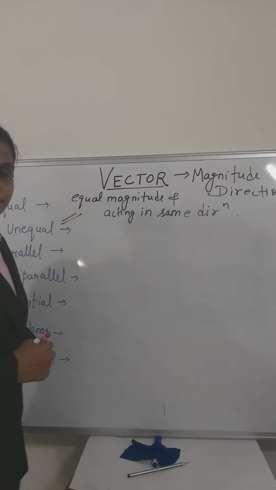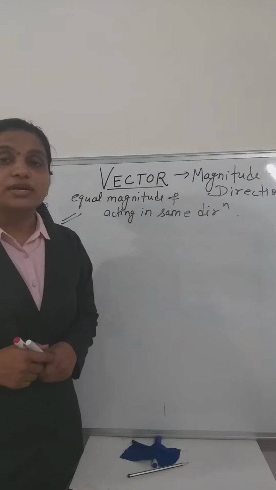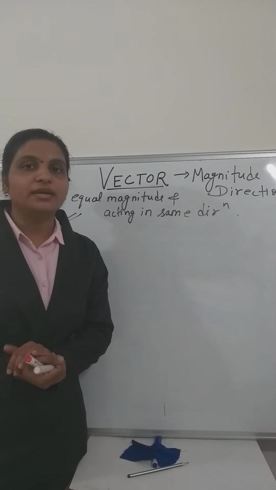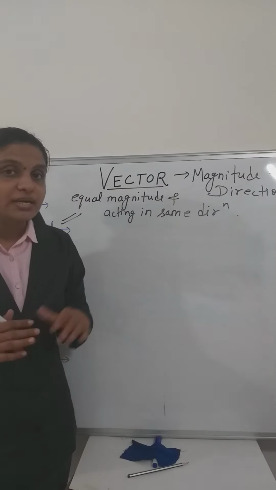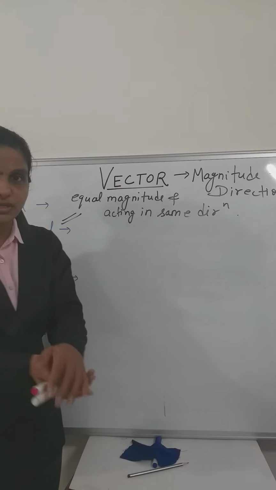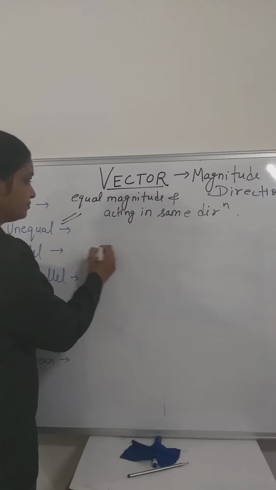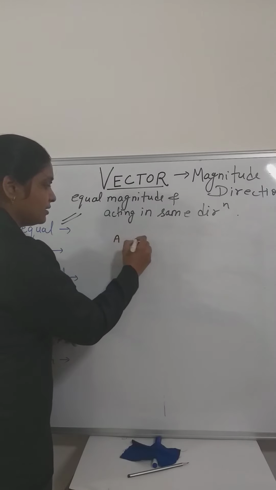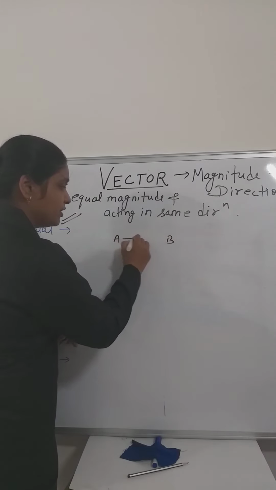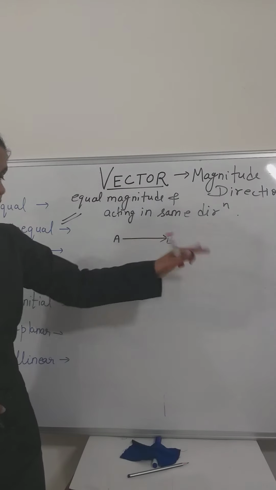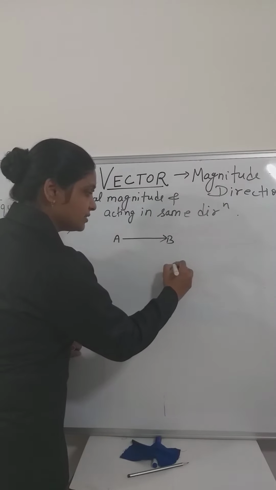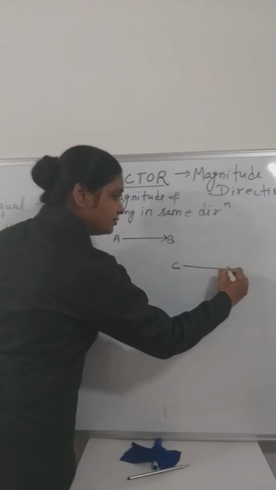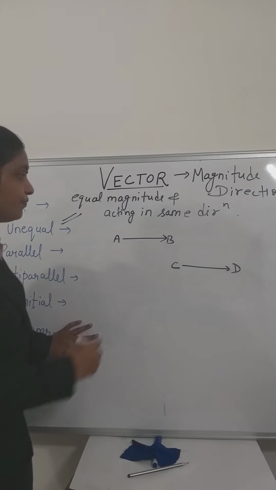Parallel vectors are those vectors which have the same magnitude and act in the same direction, right? But they should be parallel to each other. How? AB vector is there, a point starting from A and going to B. Another point is starting from C and going to D, right?